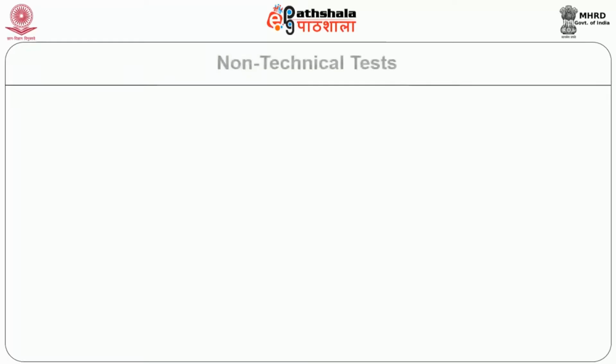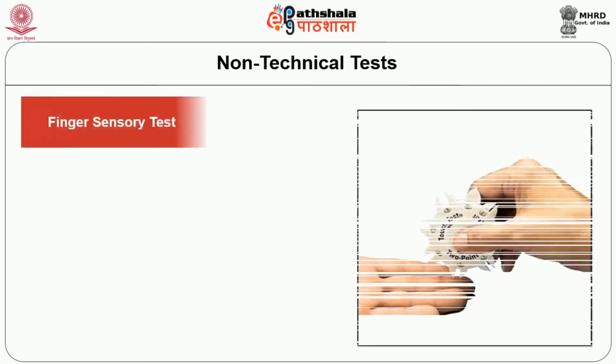Under technical test, there are again two classifications. One is the visual identification or optical identification through optical microscope or SEM or TEM. The second test under technical test is the solubility test or solvent test. We are going to see now the non-technical tests. The non-technical tests are nothing but they do not use equipment or chemicals to identify the textile fibers.